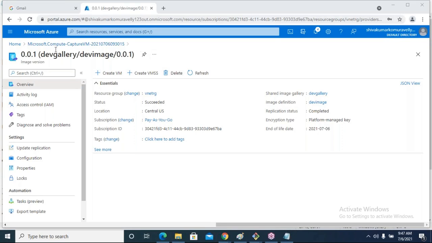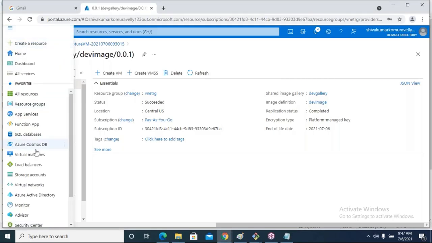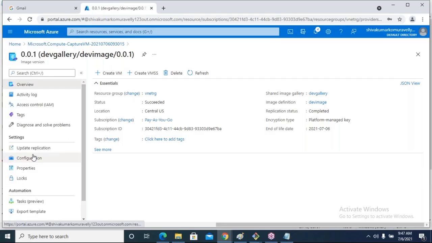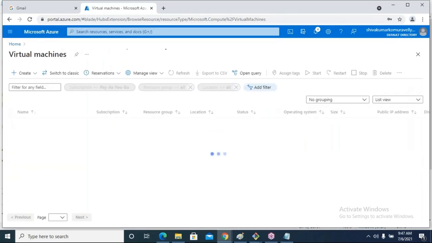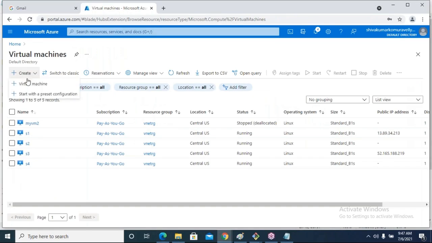Okay, thank you. Now we have created the image. Now from this image, I want to create a virtual machine. So to create a virtual machine from this, select virtual machines, click on create, select virtual machine.